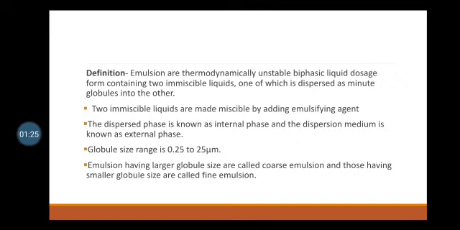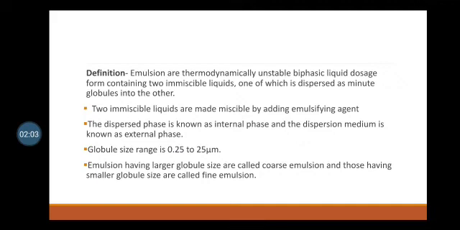The liquid which is converted into minute globules is called the dispersed phase, and the liquid in which the globules are dispersed is called the continuous phase. Normally, two immiscible liquids cannot be dispersed for a long period, so an emulsifying agent is added to the system. It forms a film around the globules in order to scatter them indefinitely in the continuous phase so that a stable emulsion is formed.